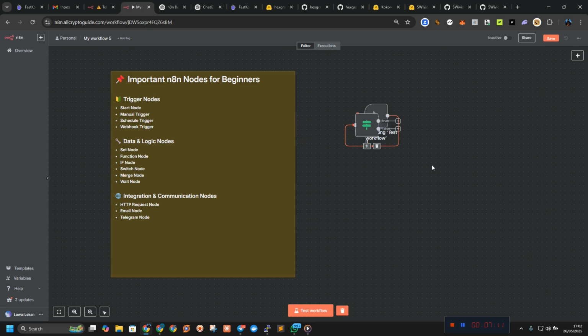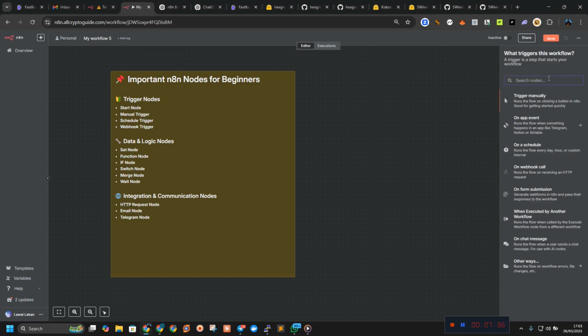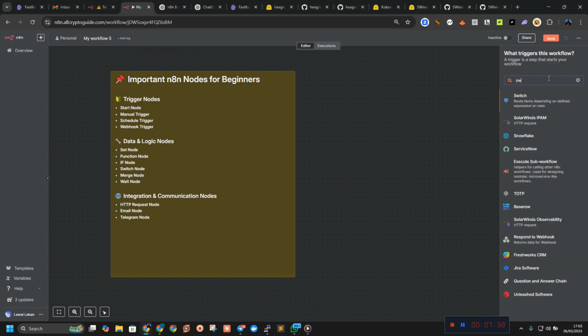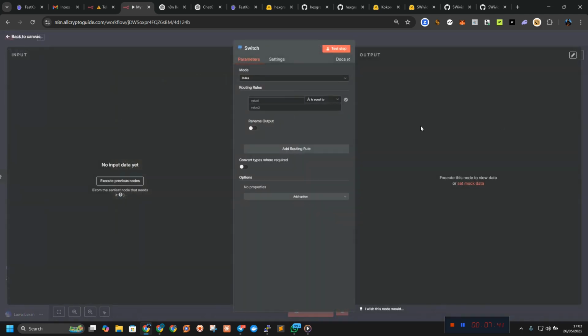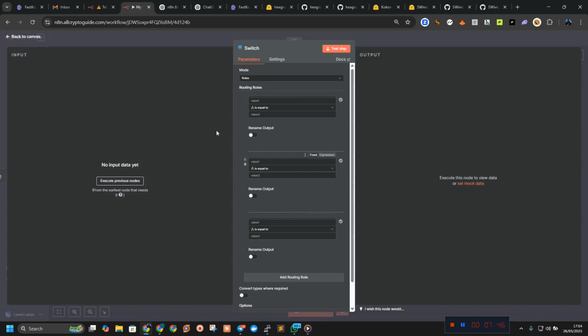Now we have what we call the switch node. In this switch node, if you need more than just true or false, the switch node is going to let you have multiple outcomes. So let's say you want to build a database. Let us go to the switch node. Yeah, this is it. We have a lot of values, as you can see.